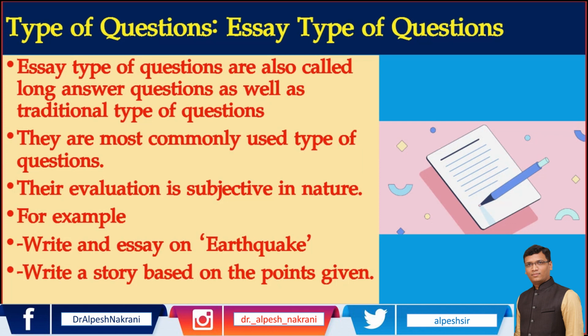So as a type of questions, there is always subjectivity in evaluation. So what happened? Most of the time, we do not get full marks and we do not get 0 marks in essay type of question. We neither get full marks nor get 0 marks because the evaluator finds some things to give.